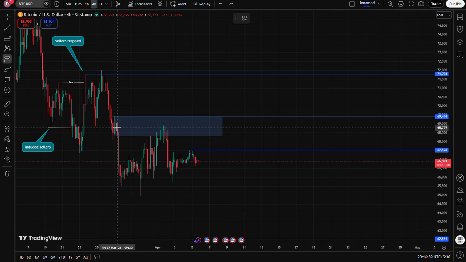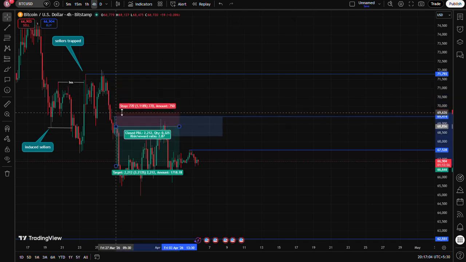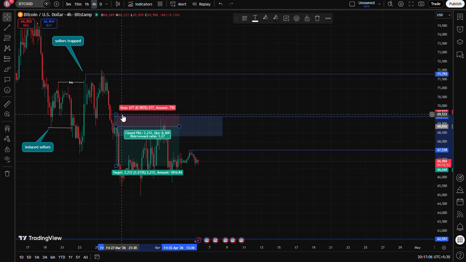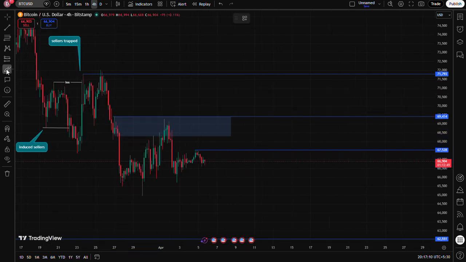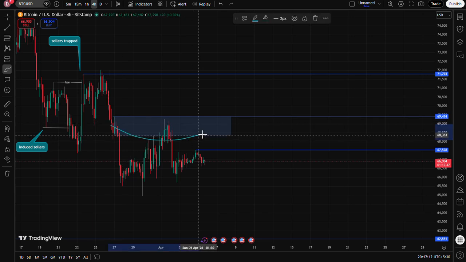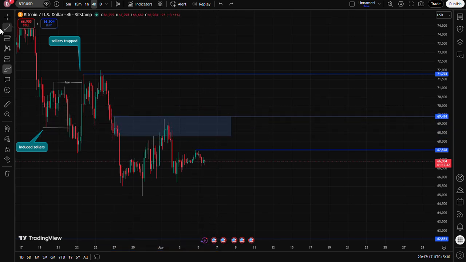Similarly, like the previous one, they are keeping their stop loss here. So we can conclude that here is a bunch of liquidity we can spot and target.